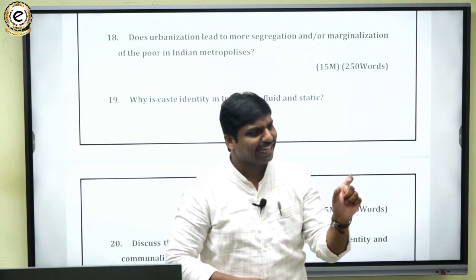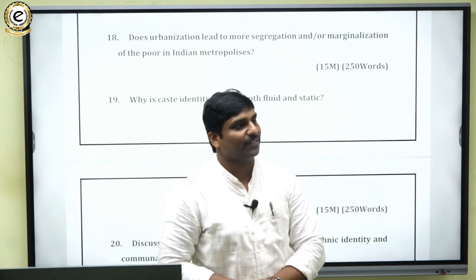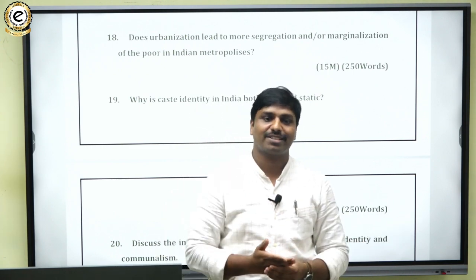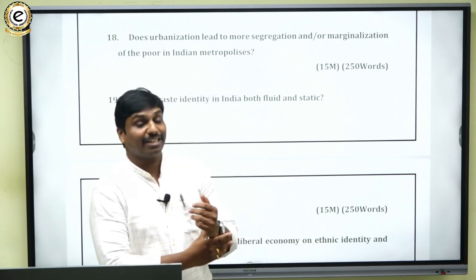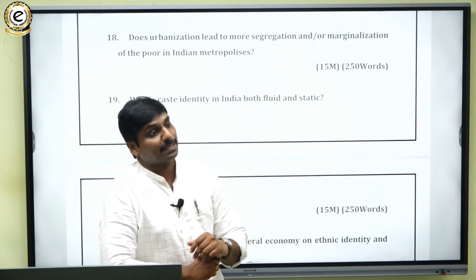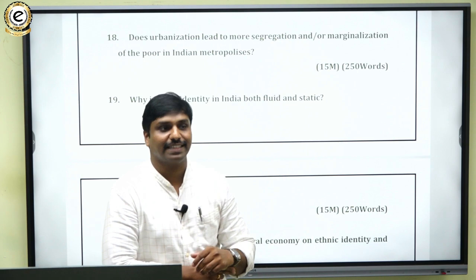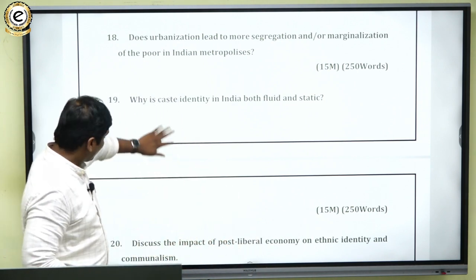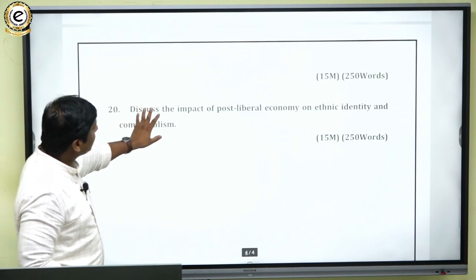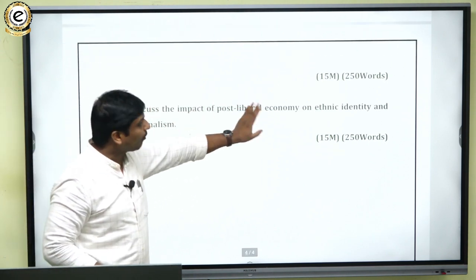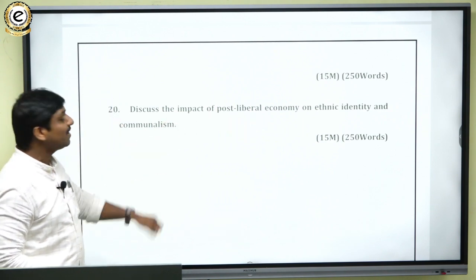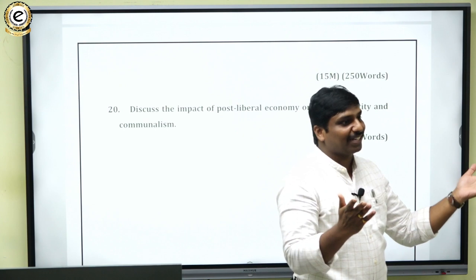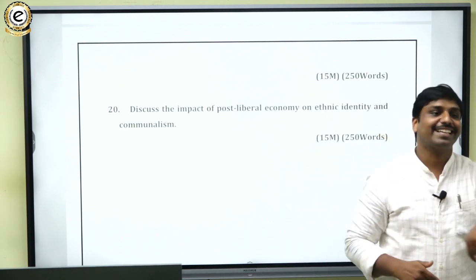This question again is from salient features of Indian society, caste and the caste system. What are the changes that are being done in the caste system? What are the factors responsible for the changes in the caste system? Okay, so that is one important aspect. Then the last portion, if you see: discuss the impact of the post-liberal economy on ethnic identity and communalism.